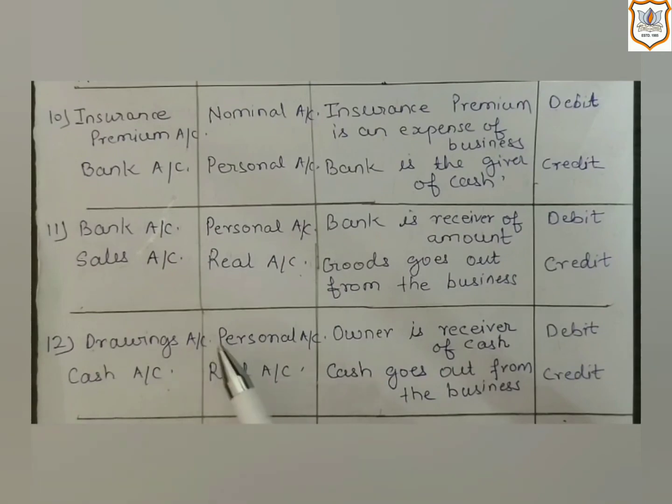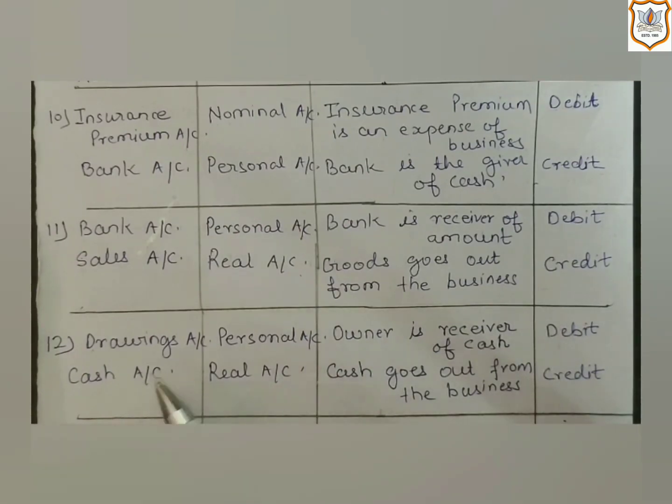Here the owner is receiving a benefit from the business as he is withdrawing cash from the business, so a benefit in the form of cash. As per the rule of personal account, which says debit the receiver, as the owner is receiver, drawings account will be debited.